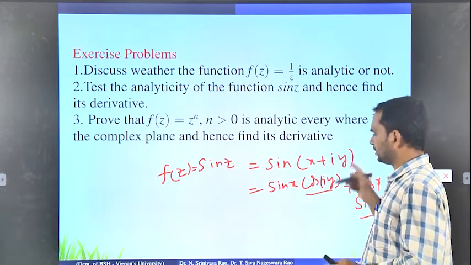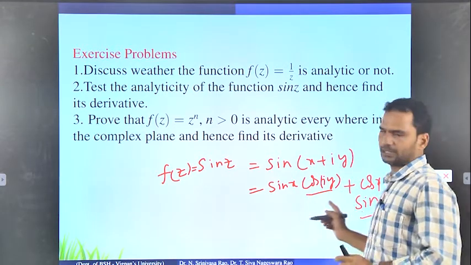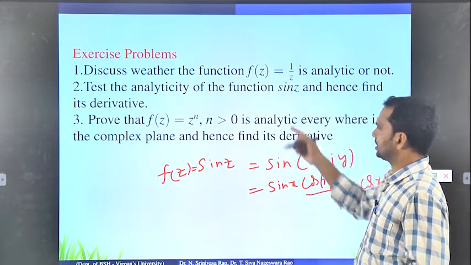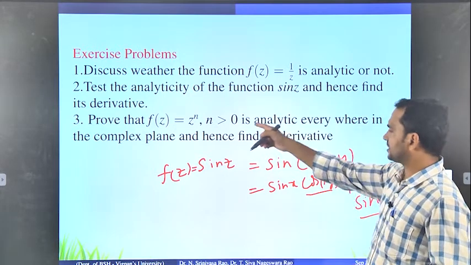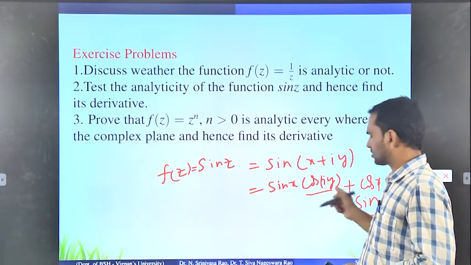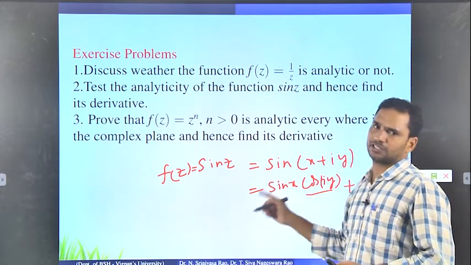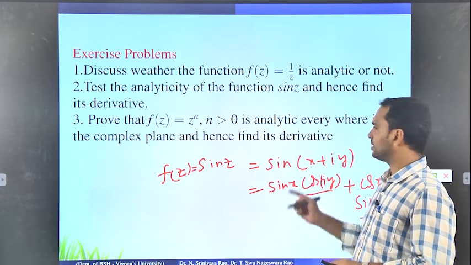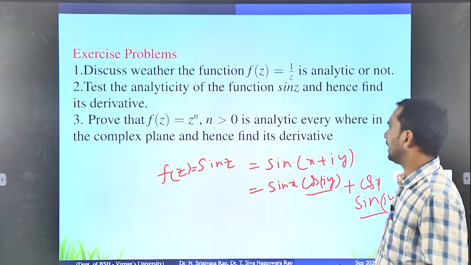So this way, if you expand it, then you can easily identify what the real part is and what the imaginary part is. Once you identify the real and imaginary parts, you just check the CR equations. If the CR equations are satisfied, then we can say that the given function is analytic. Why? Because obviously sin x cos x or cos x sin x is continuous. So the only thing you have to check is whether it satisfies the CR equations or not.